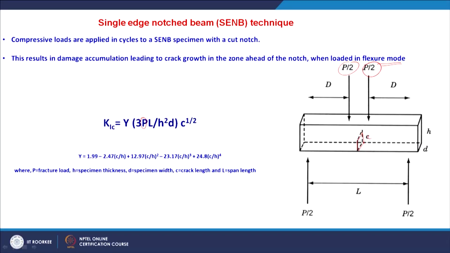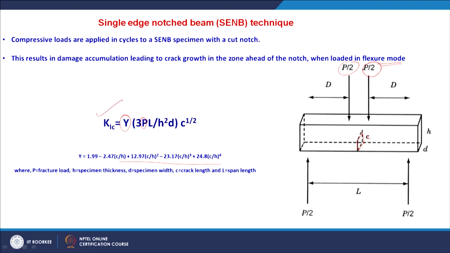This is the fracture load, that means the load at which the fracture occurs. L is the length of the span, H and D are the dimensions of the specimen, C is the notch length, and Y is a parameter again dependent on the length of the crack and the height of the specimen. So we can determine the K1C value.